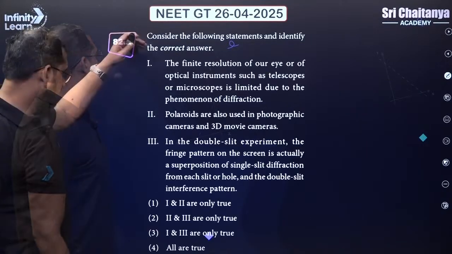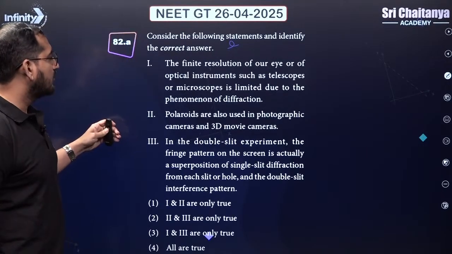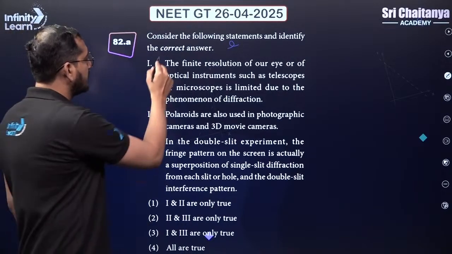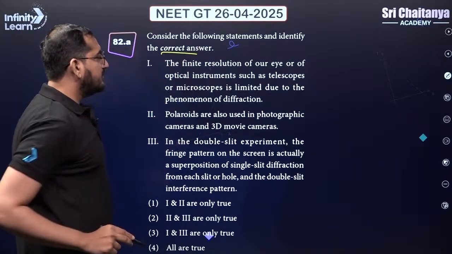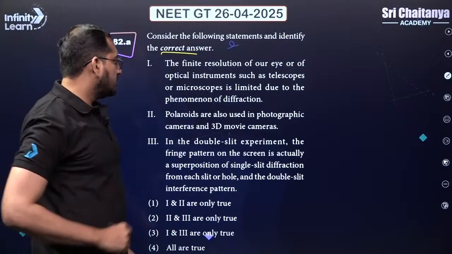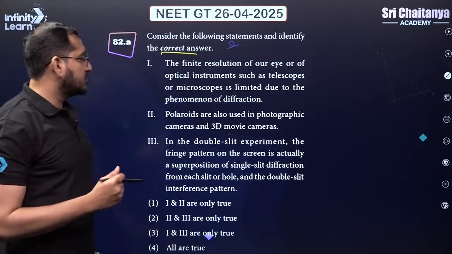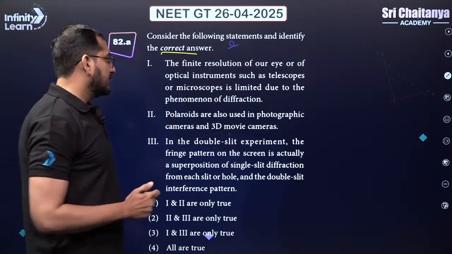Let's go ahead. 3 statements are given. We need to figure out which one of them are correct statements. The finite resolution of our eye or the optical instrument such as telescope and microscope, what is the limitation?